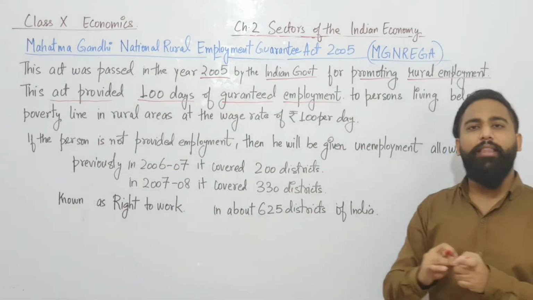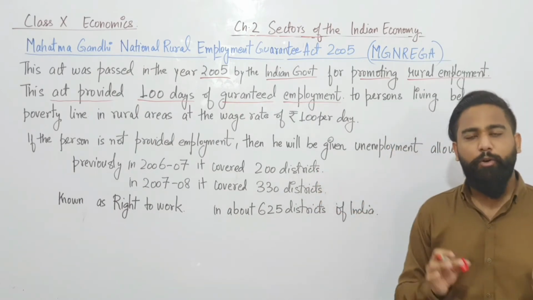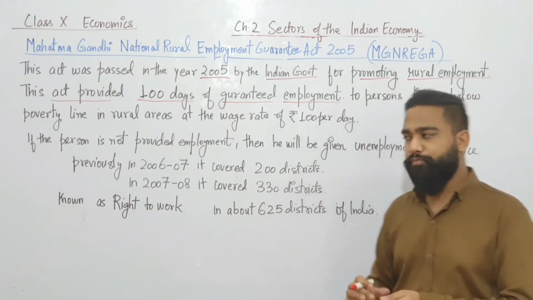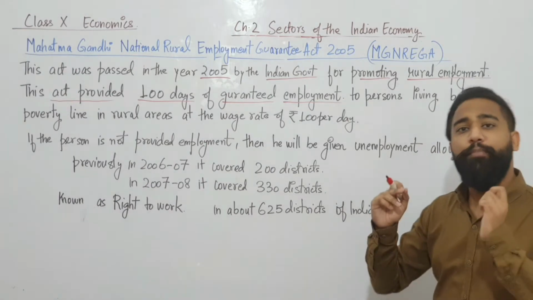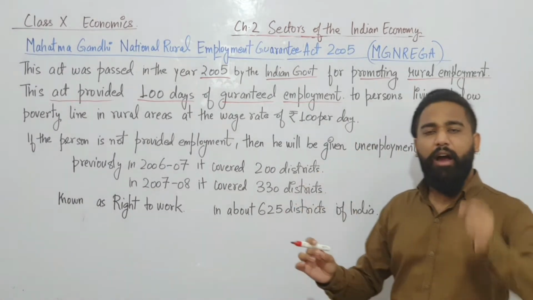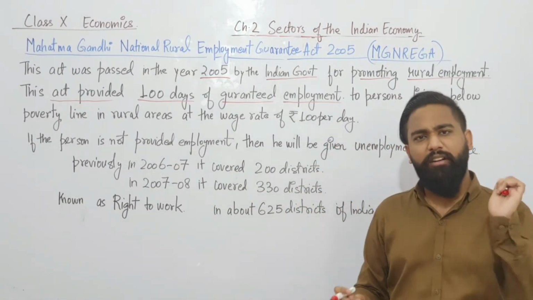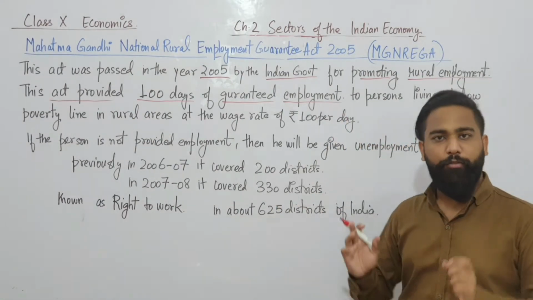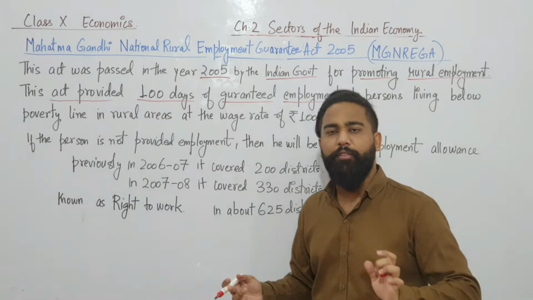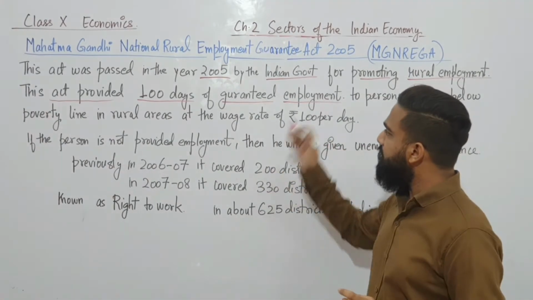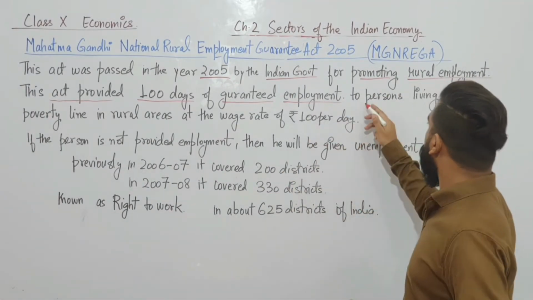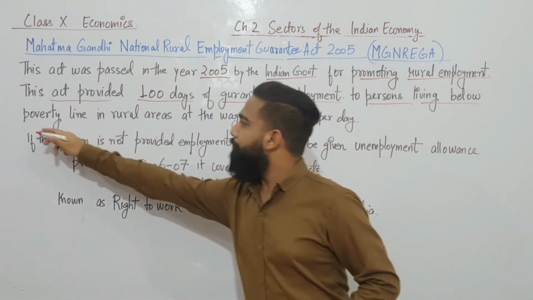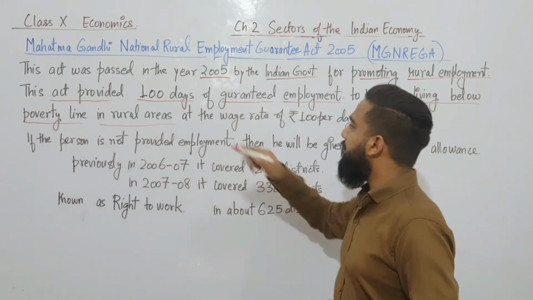This act provided that each and every person who is in the rural areas and is living below the poverty line will get 100 days of guaranteed work, and that was guaranteed. To whom? To the persons living below the poverty line in the rural areas.